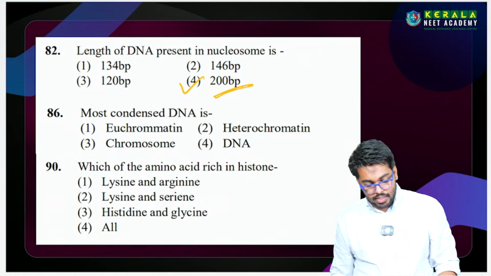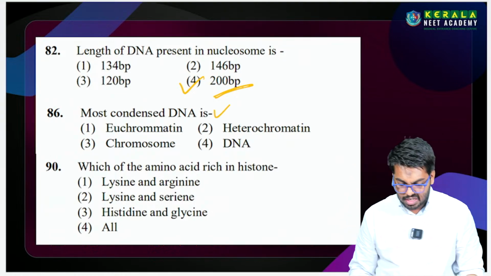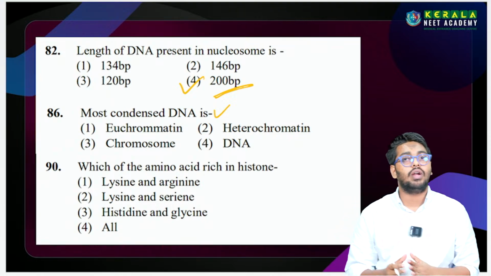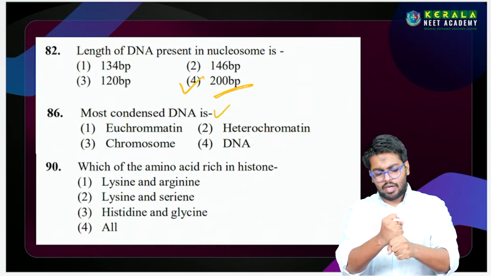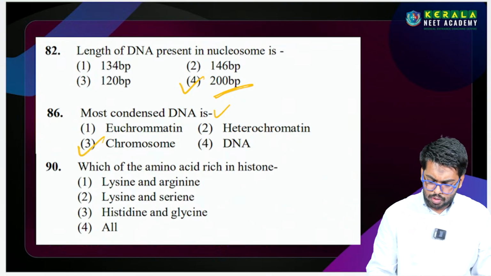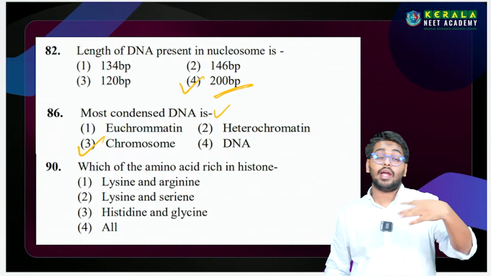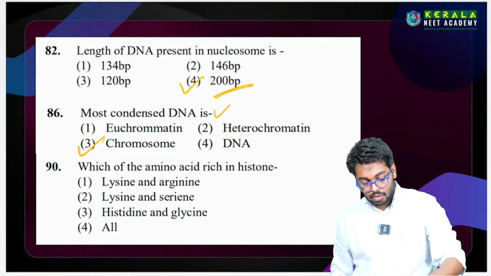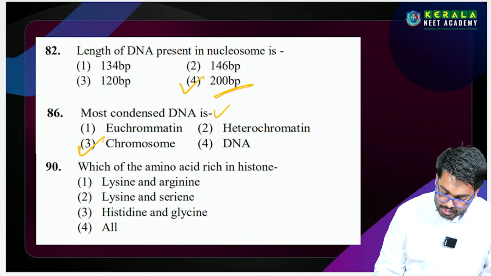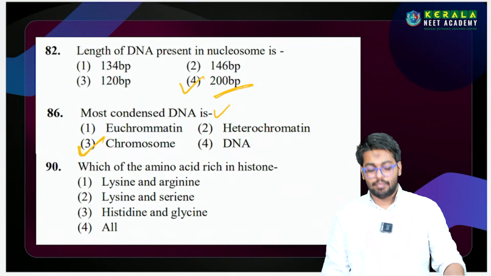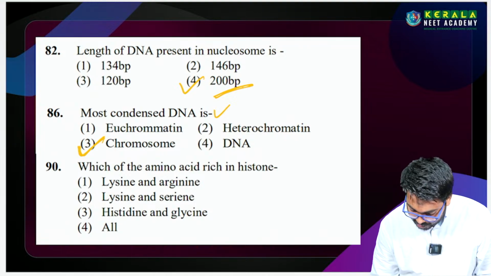The most condensed DNA is called என்ன? ரொம்ப அதிகமா condensed DNA is called என்ன? Chromosome. ஏன்னா chromatin is highly condensed. அதை விட condensed is chromosome, the chromosome is the highly condensed DNA. புரியுதா? Yes.